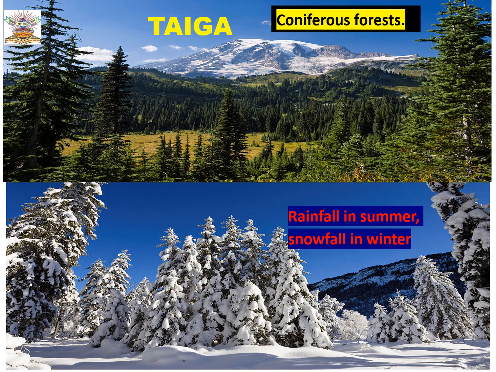Now the next region which we are going to study is the taiga region. Taiga region also lies between 55 degrees and 65 degrees north parallels. It is found in Alaska to Atlantic coast. Yes, rainfall is in summer and snowfall is in winter. Here, children, the trees, the vegetation that you will find are the coniferous forest.